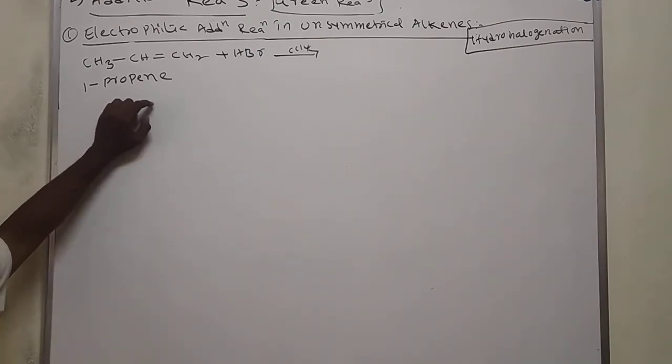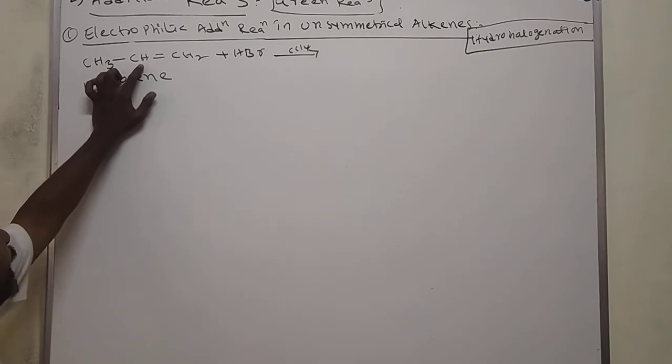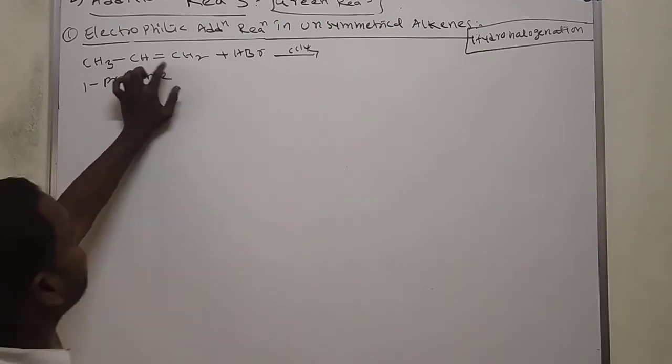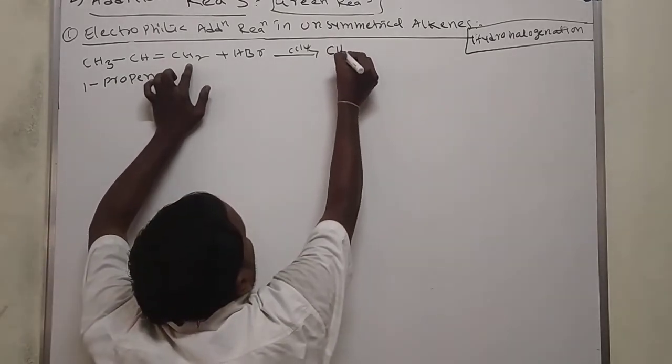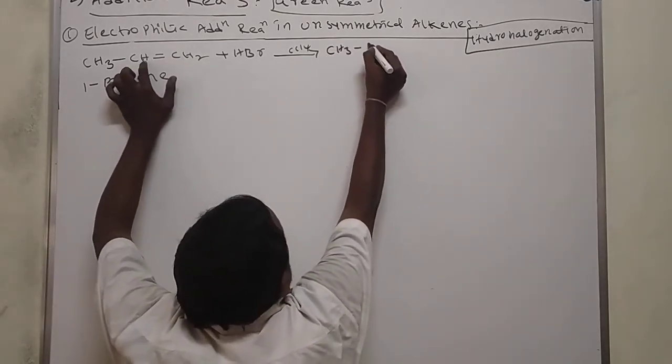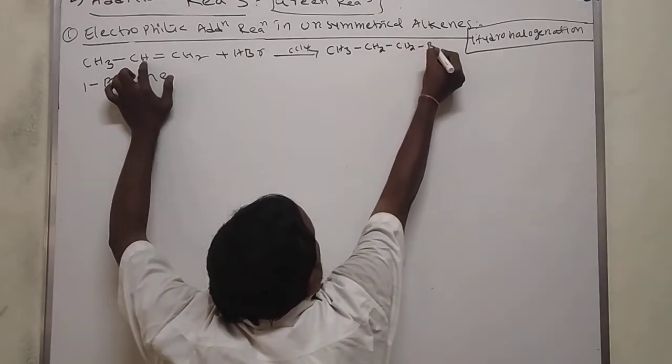What happens here? Here there is a problem. If hydrogen is added here and bromine is added here, what will you get? CH3, CH2, CH2, Br.